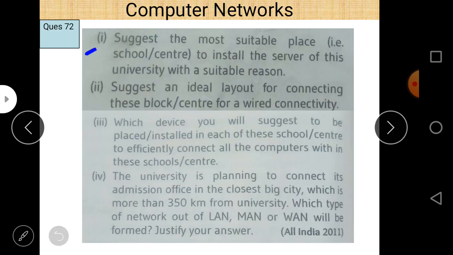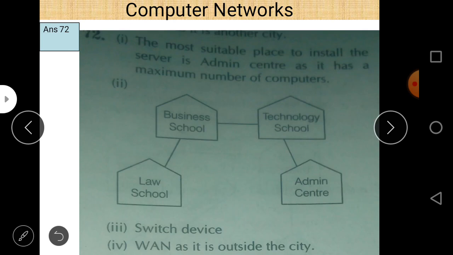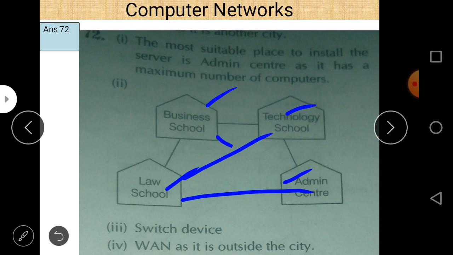Next is: suggest an ideal layout of connecting these block centers to a wired connectivity. So this is the diagram. To draw this diagram, first of all draw all the blocks, connecting all these blocks, and you can easily see that these blocks are not directly connected to each other. These two blocks are also not directly connected to each other. These blocks are not directly connected to each other.